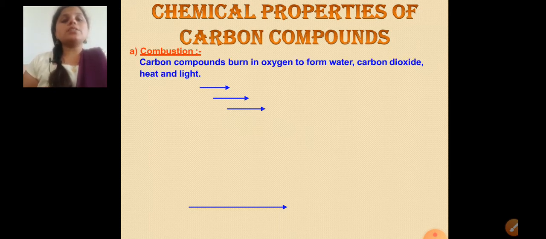So dear students, the first thing we will discuss here is combustion. Combustion is a chemical process with oxygen, resulting in heat and light. Here is one simple definition for you: if carbon compounds are burned in oxygen, where is the oxygen present? Present in the atmosphere. So carbon compounds burn in oxygen to form water, carbon dioxide, heat and light.